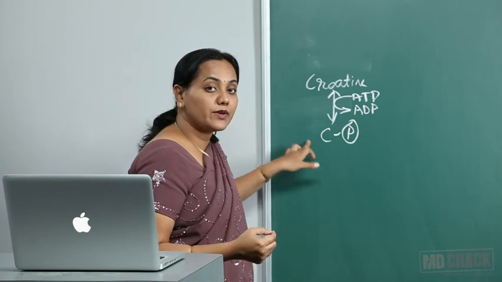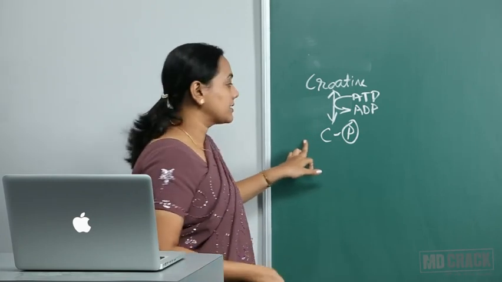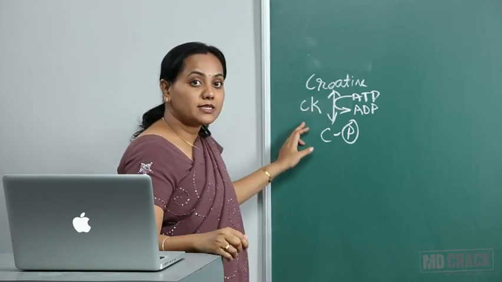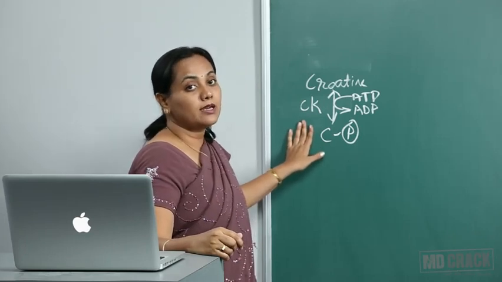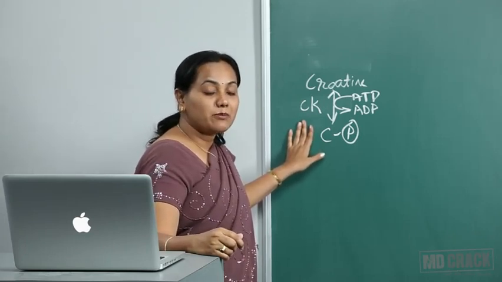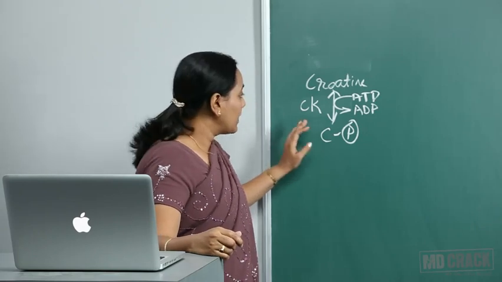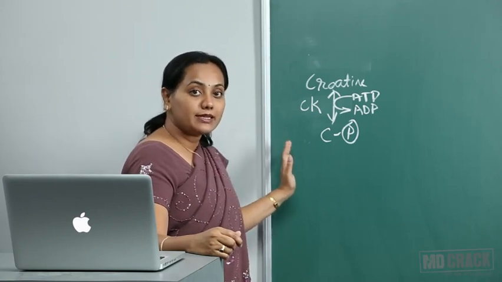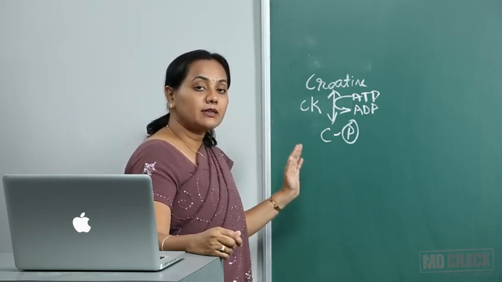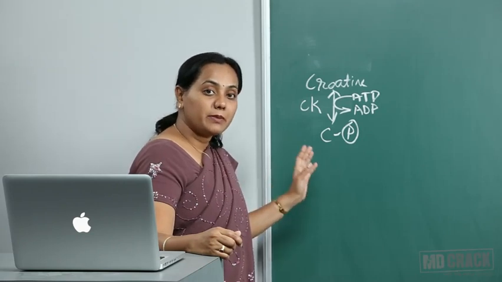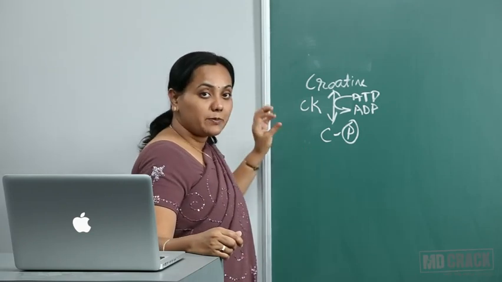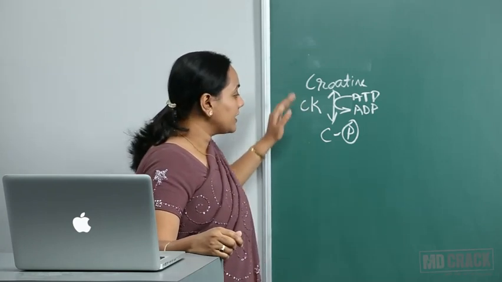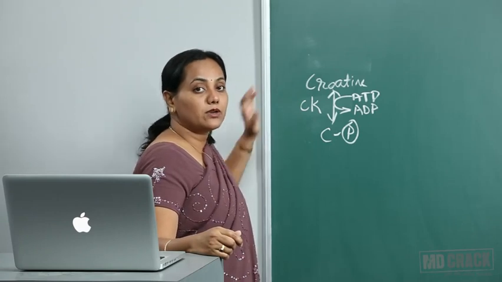So where is creatine phosphate and creatine present? They are present in the muscle. And this enzyme is creatine kinase. Have you heard of this enzyme? You should have been hearing by now because there are 3 isoenzymes of this: CKMB, CKBB and CKMM. Now right now what I was talking of? The muscle. So it is CKMM in the skeletal muscle. CKMB is present in the heart tissue and CKBB is present in the brain. But in the brain, its function is not so clearly known. In the muscle, it is very clearly known that creatine goes to creatine phosphate, and creatine phosphate to creatine.